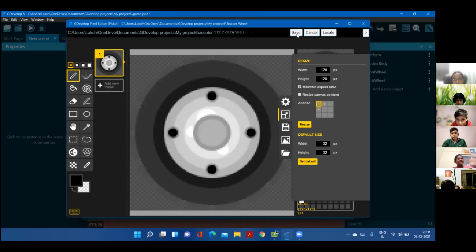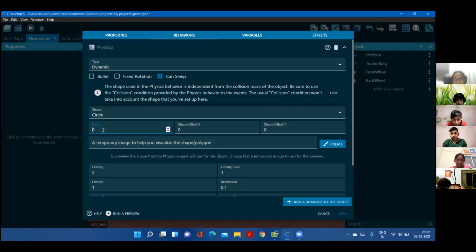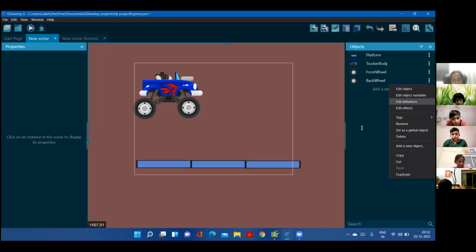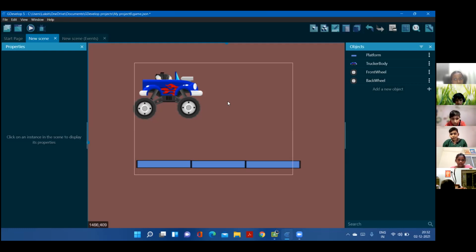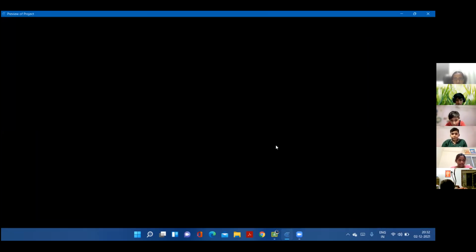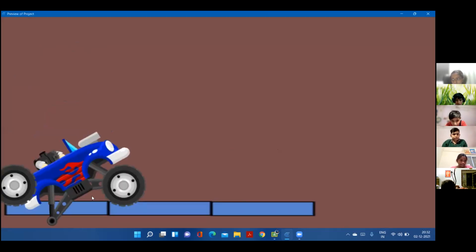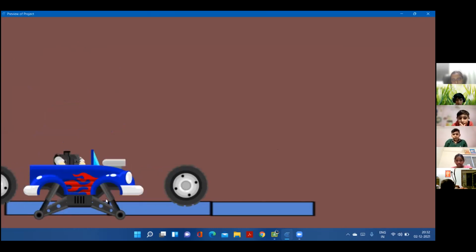Probably, okay, 120. So the radius is going to be 50 for both the wheels, the front wheel and the back wheel. Now we have said it will work. Let's try it. Yes, it's working. The only problem is that the wheels are not connected with the car, right?